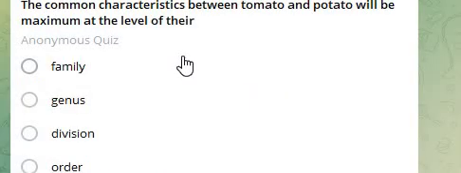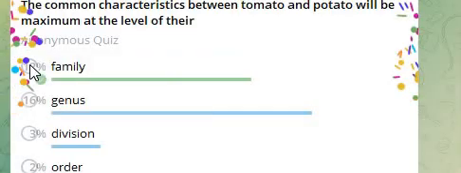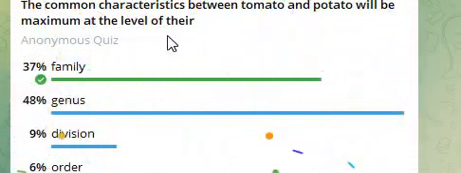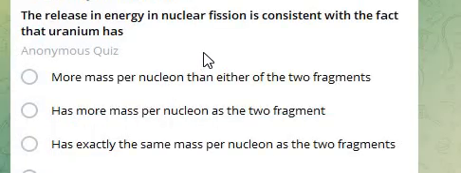Next question. The common characteristics between tomato and potato will be maximum at the level of their: family, genus, division, order. So here answer is family. Next question.